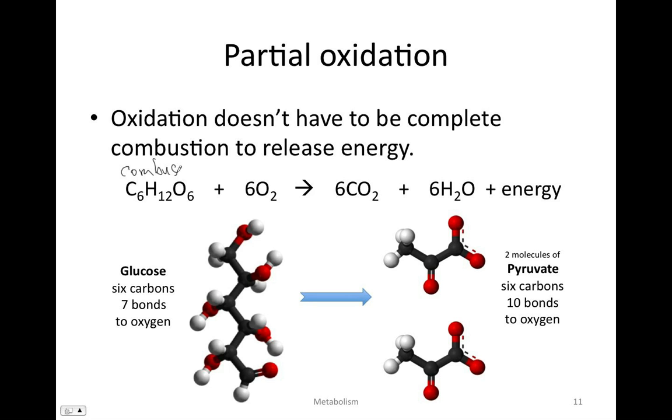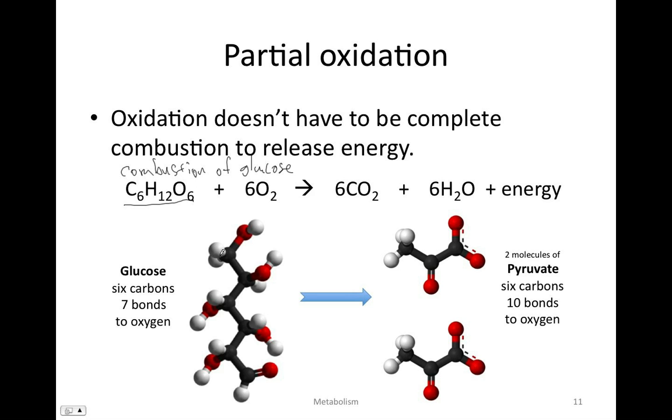So glucose is an organic molecule that we've seen before. It has 6 carbons and 6 oxygens and 12 hydrogens, and it's shown here. And if we count the number of bonds between carbons and oxygens, we see that there are 7 bonds between a carbon atom and an oxygen atom. If we completely combust it, we get it all the way to carbon dioxide, and there are nothing but carbon-oxygen bonds. There are no bonds to anything else, no carbon-carbon bonds, no carbon-hydrogen bonds. That's complete oxidation or combustion.